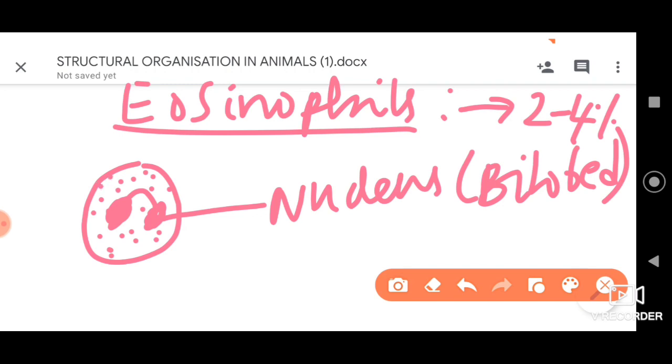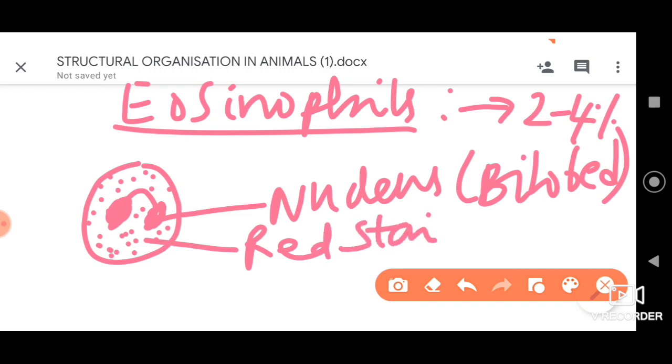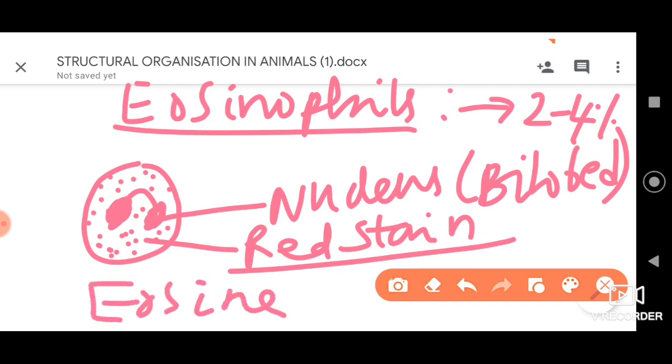So this is the first type, dear students. A few more important aspects: the cytoplasmic granules present in their cytoplasm can take red stain. For example, we have an acidic red stain called eosin. Through eosin or red stain, they can be stained. This is about the first type of granulocytes.